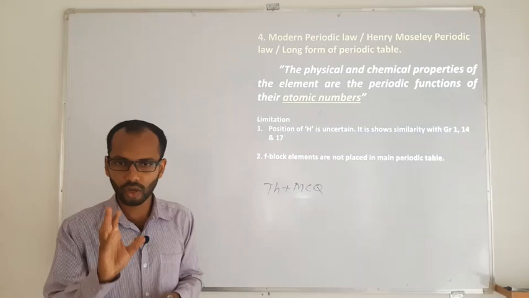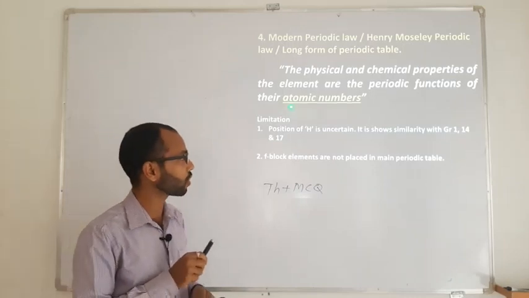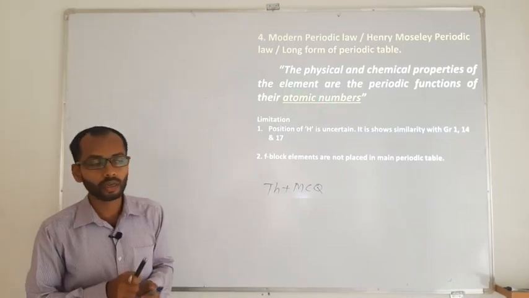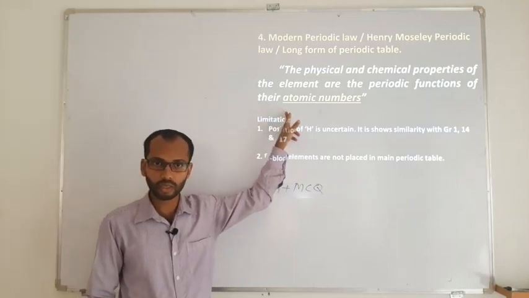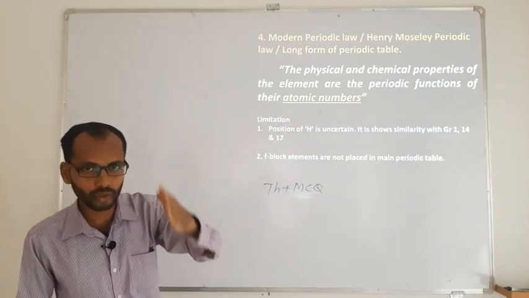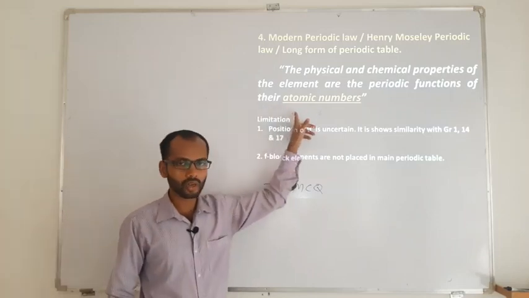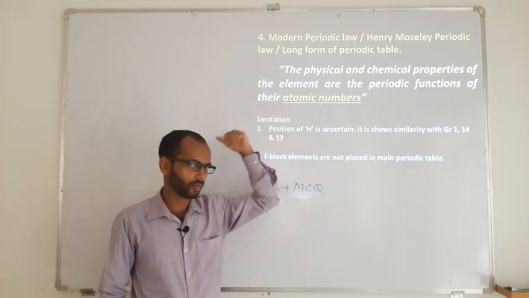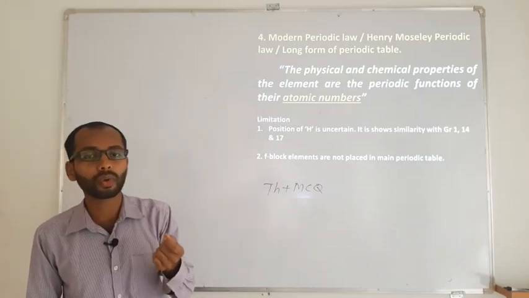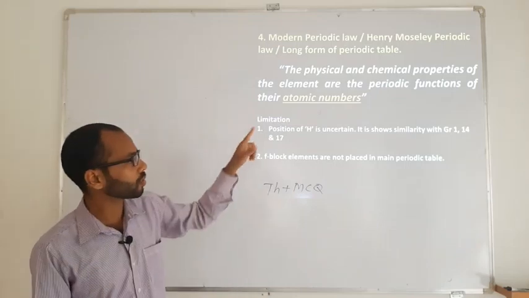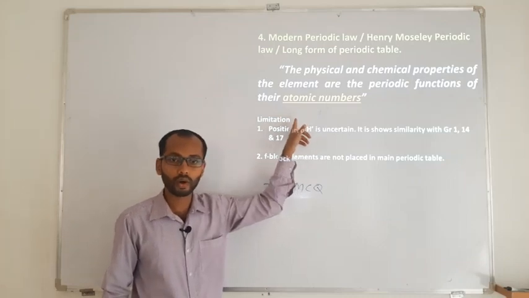Mendeleev thought of atomic masses, whereas Moseley thought of atomic number. So he arranged the elements in the periodic table along periods and groups in increasing order of atomic number, whereas Mendeleev used the base of increasing order of atomic weight or atomic masses.